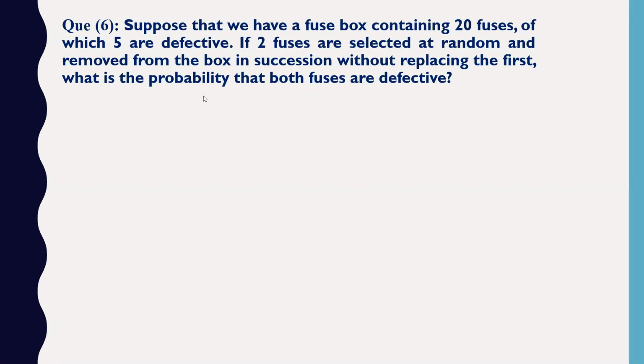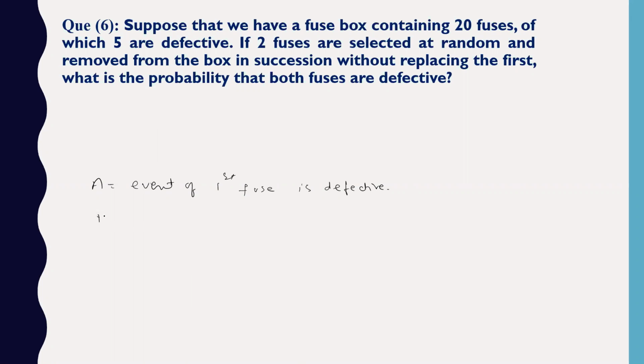All right. So for that, let us first quickly identify and write the events. So I will take A to be the event that the first fuse is defective. Okay, all right.